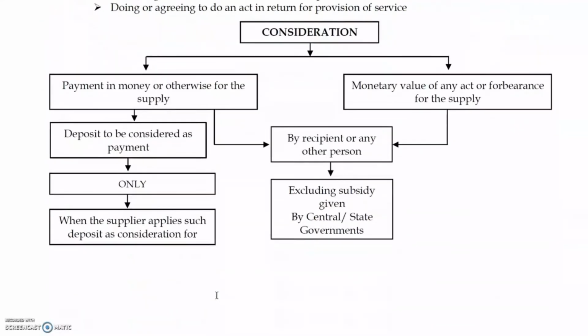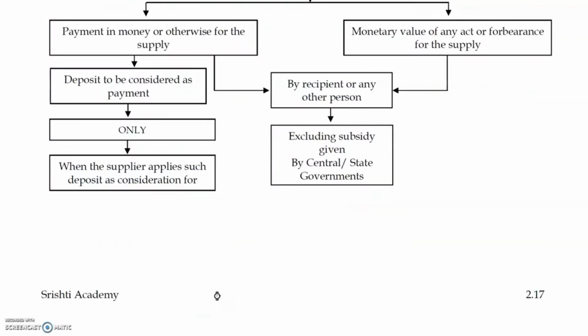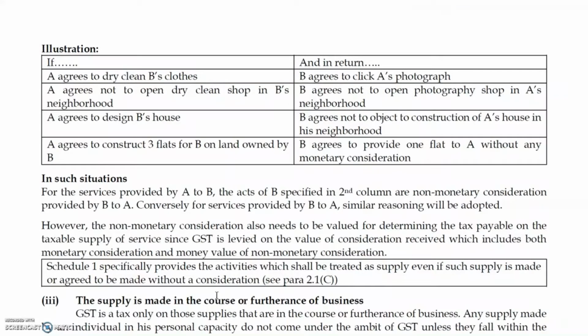Here is the chart which explains the same. You can look at the chart on your own. See, this is an example. A agrees to dry clean B's clothes, and in return B agrees to click A's photograph. There is no money involved. One person is doing a service, and in return the other person is doing some other service. In that situation there is a consideration in the form of non-monetary basis.